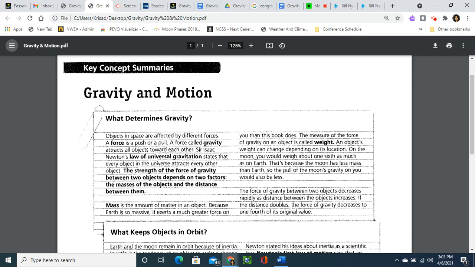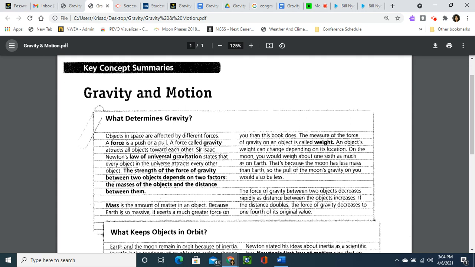The measure of the force of gravity on an object is called weight. An object's weight can change depending on its location. On the moon, you would weigh about 1/6 as much as on Earth. That's because the moon has less mass than Earth. So the pull of the moon's gravity on you would also be less.